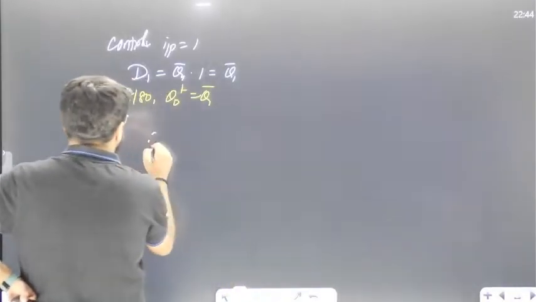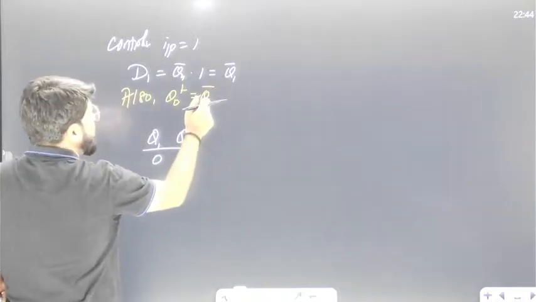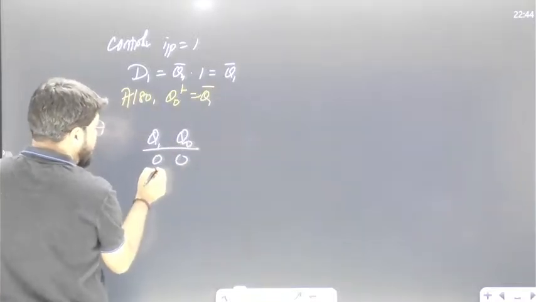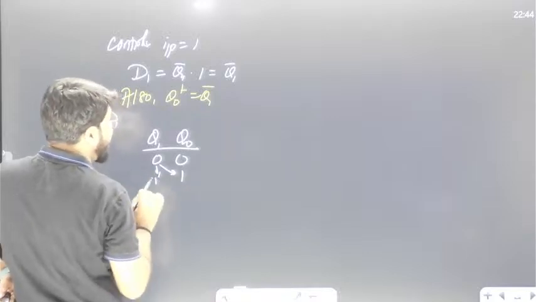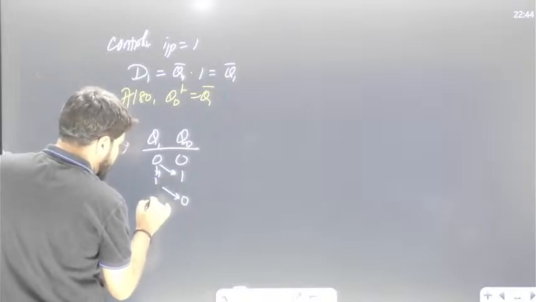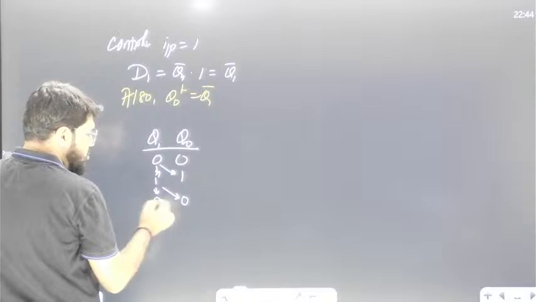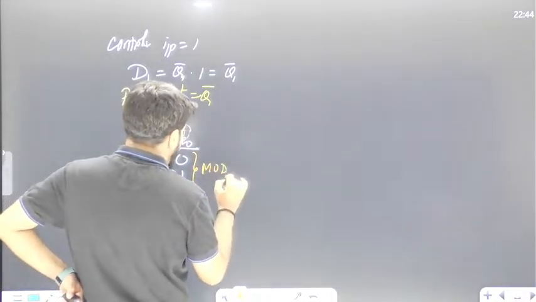So if I write down the state sequence now, Q1, Q0, starting with 0, 0, whatever is the value of Q1 bar. So Q1 is 0, its complement 1, and its complement 1 here also. Then next, what is the Q1? It is 1, so its complement 0, here also 0. So repetition occurs. So it is only mod 2 here. In this case, it behaves as a mod 2 counter.